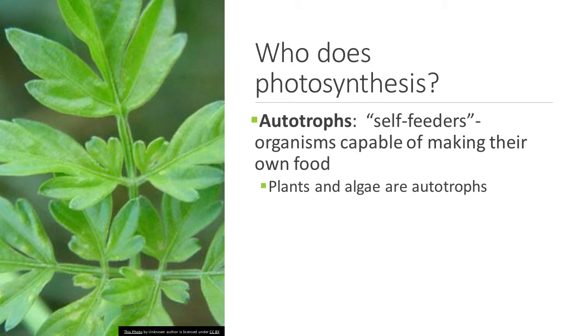If you need some reminders, you can use my quick reminder of self-feeder, or they can feed themselves, they produce their own energy. If self-feeder is enough to remind you that an autotroph makes its own energy, then you can have that down. If you hear the word autotroph and you have no idea what it is, then you need to get the full definition written down, where an autotroph is an organism that makes its own food. Our examples of autotrophs are plants and algae.